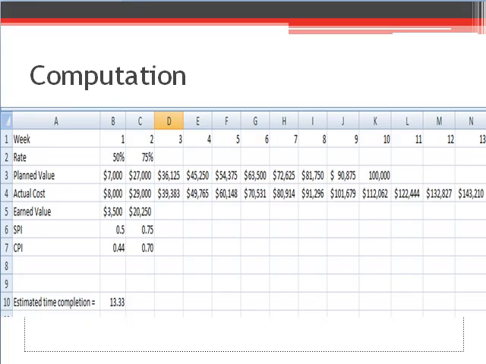The calculations were done for the SPI, and it was found to be 0.5 and 0.75 for week 1 and 2 respectively, while for CPI it was 0.44 and 0.7 in the first 2 weeks.